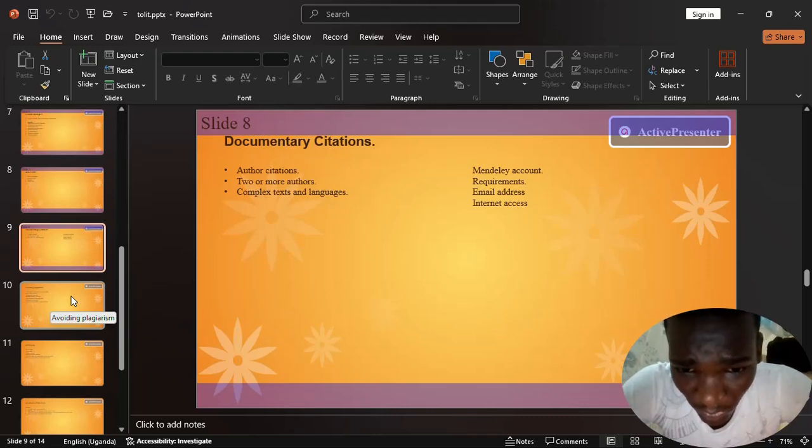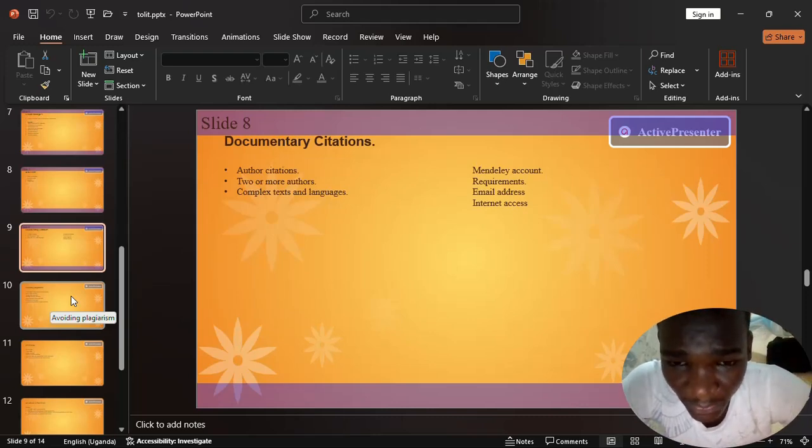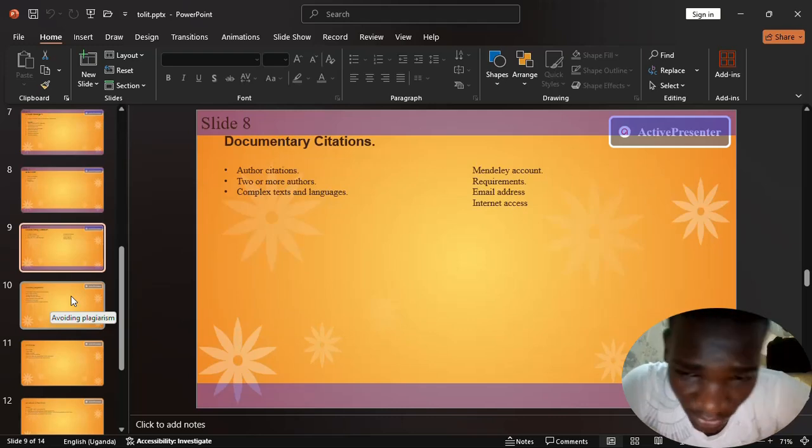So next I'll take you through how to do referencing. The first one I'll start with is what we call in-text citations. So here you have someone else's ideas, or ideas from another source, and you're trying to use them maybe to make a research or write out your own document. You have to do what we call in-text citations.